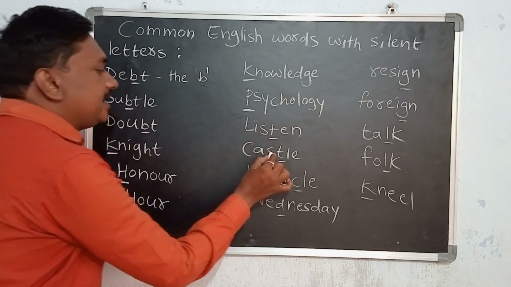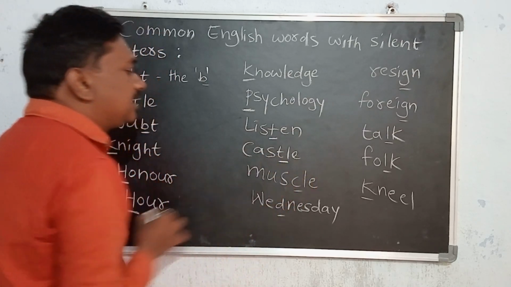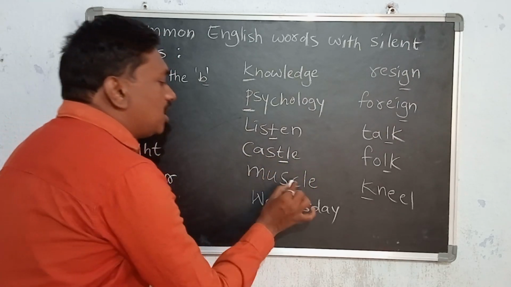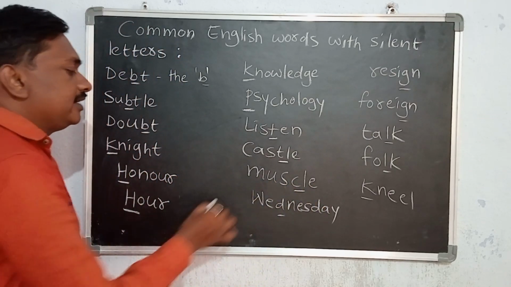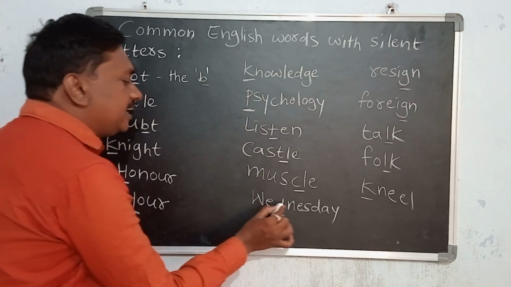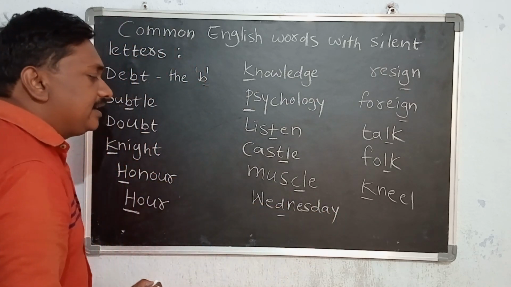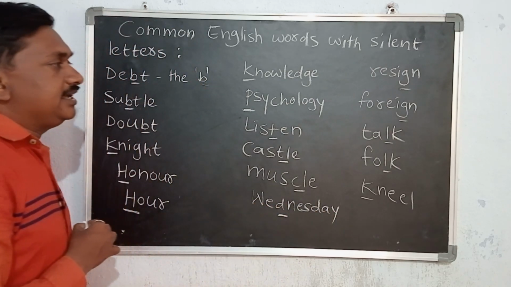Castle. C-A-S-T-L-E. Castle. Here, the letter T is silent. Muscle. M-U-S-C-L-E. Muscle. C is a silent letter. Next, Wednesday. W-E-D-N-E-S-D-A-Y. So here, the letter D is silent.